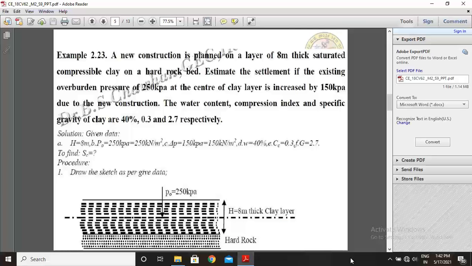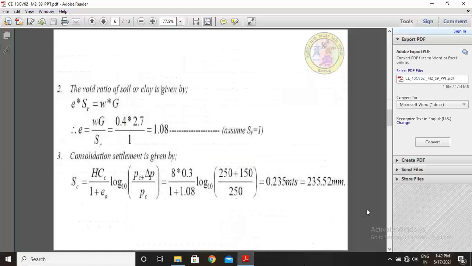Next, step number 2. The void ratio of soil or clay is given by e into Sr equal to w into G. These relations I hope all of you remember. So these relations we have derived in Geotechnical Engineering 1 of last semester. Therefore e equal to wG by Sr. So in this equation you substitute the value and you calculate void ratio.